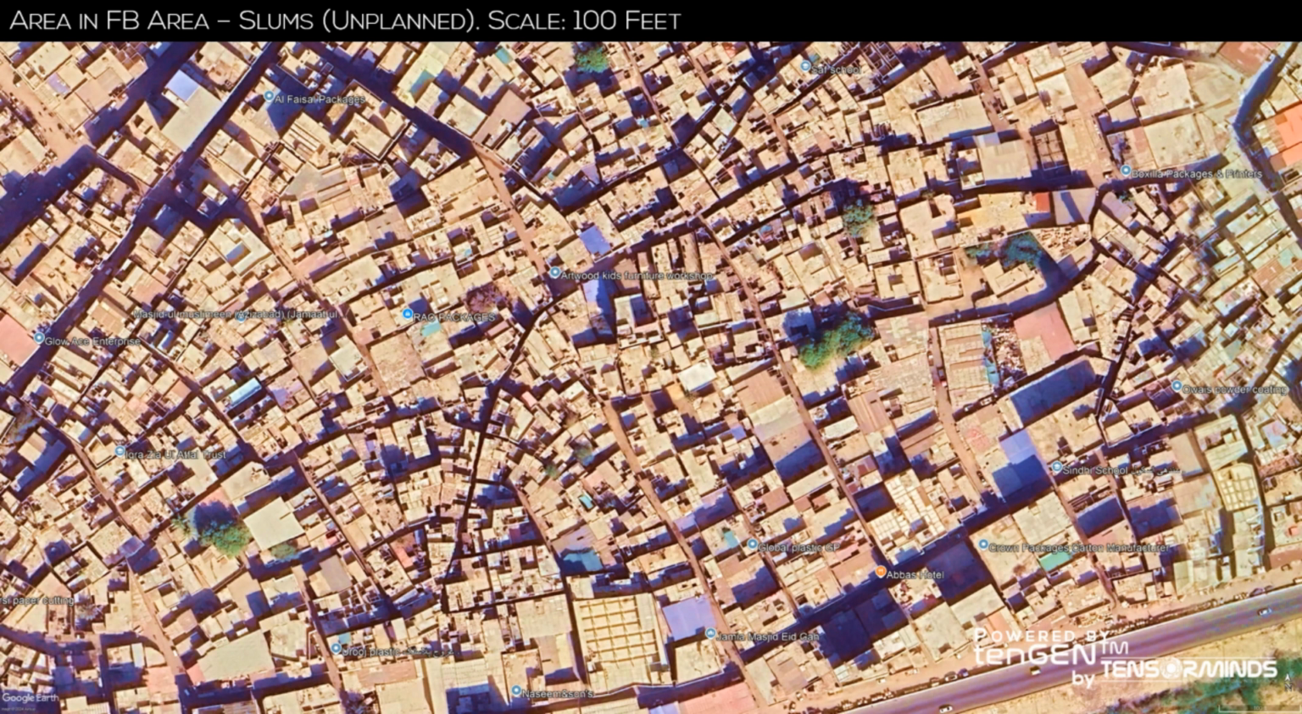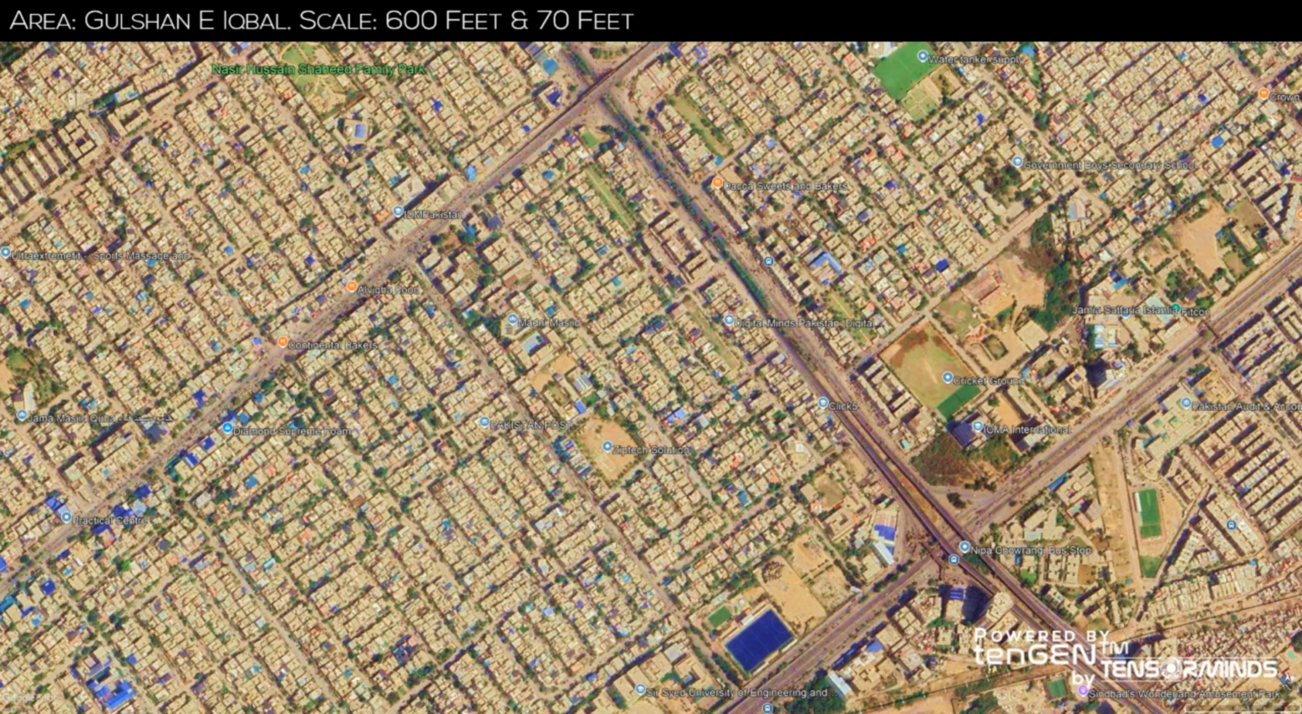This close-up view of FB area highlights the presence of unplanned slums. The housing is informal and densely packed, indicating a lower-income community facing challenges related to infrastructure and living conditions. Potential socioeconomic class, lower. Gulshan Iqbal is a relatively well-planned area with a mix of housing types.